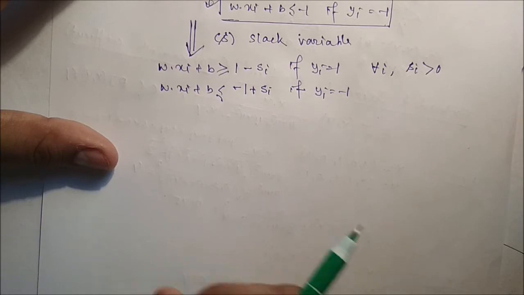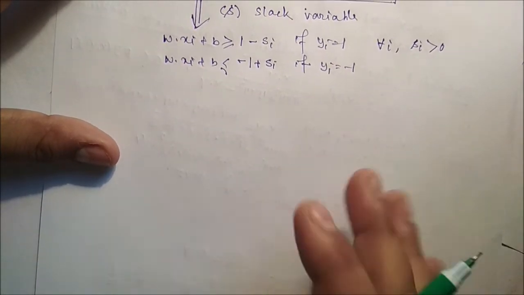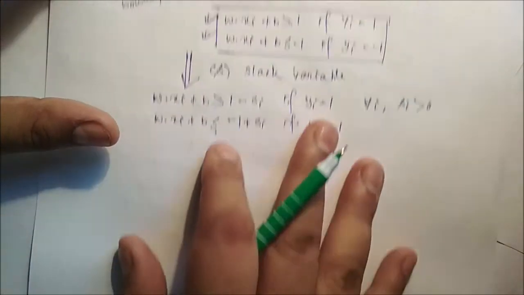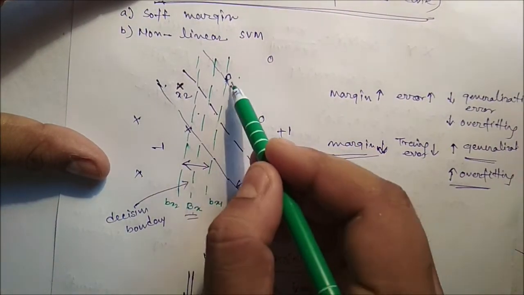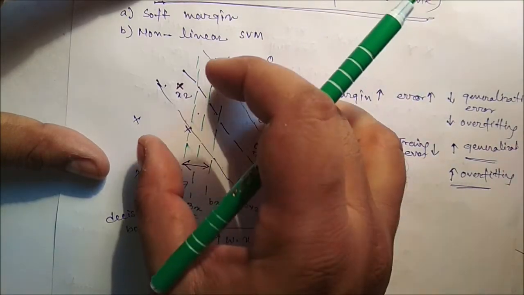Now there is a problem, there is a constraint. The question is, why should we consider only these two vectors? Why not increase the strip more?